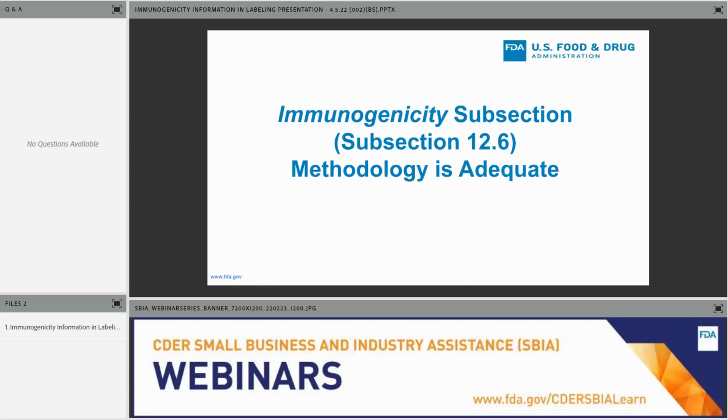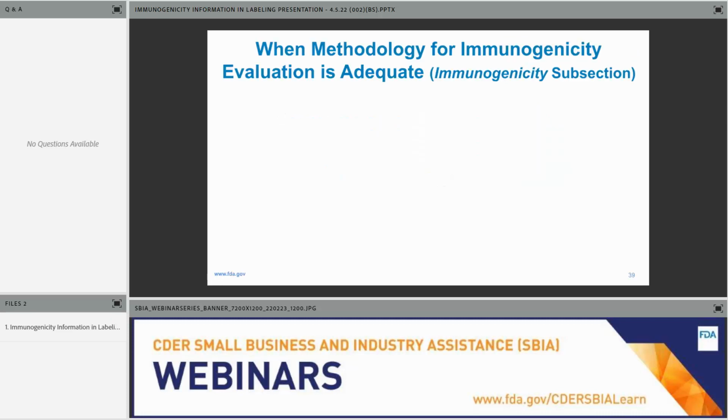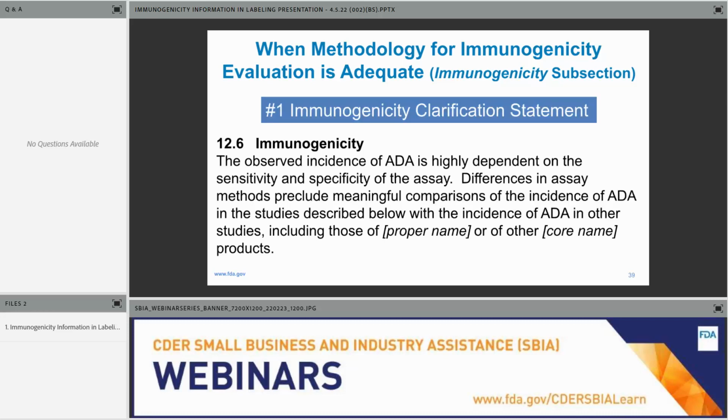Now, in the overwhelming majority of situations, we will be in this scenario where the methodology is adequate. I'll discuss in the subsequent slides, with relevant examples, how to incorporate information in this subsection when the methodology is adequate. I broke it down into several different elements.